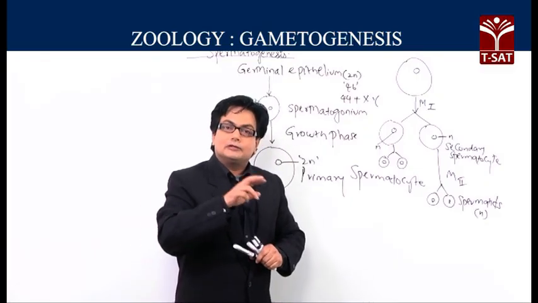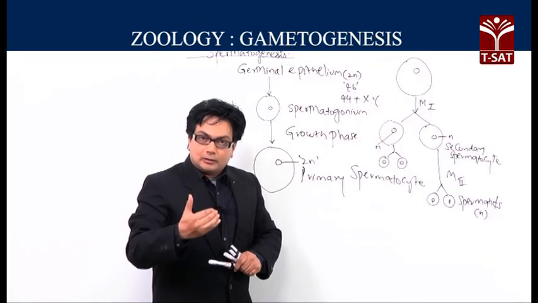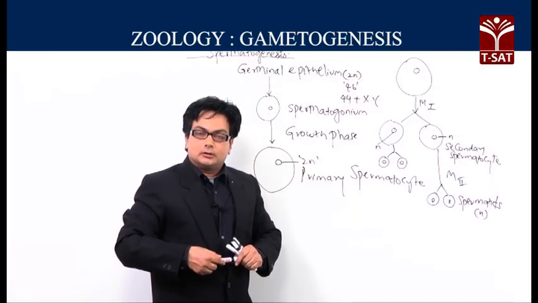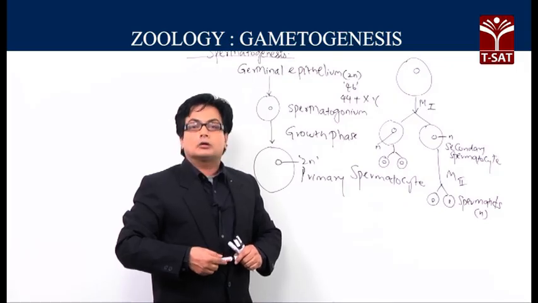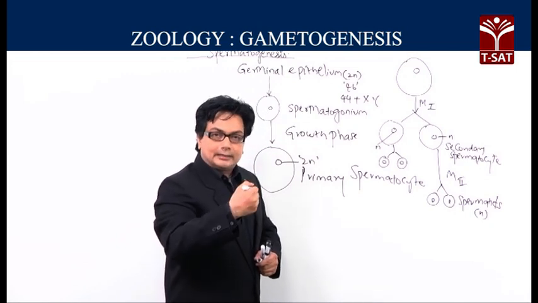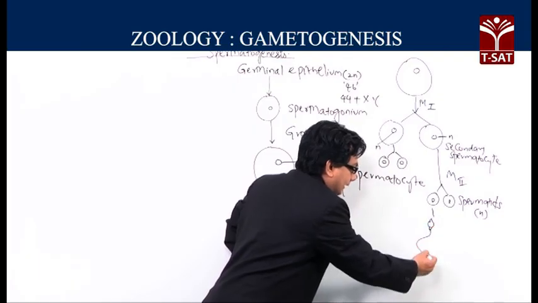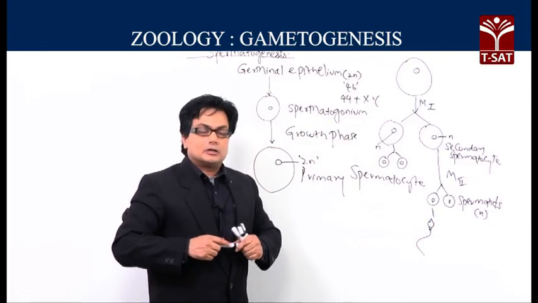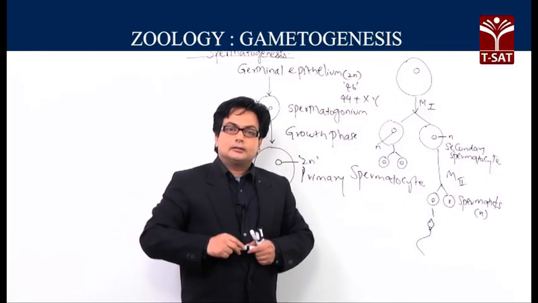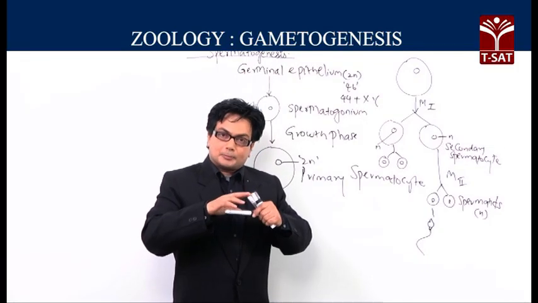That means all the 4 haploid spermatids will undergo the spermiogenesis and produce a well-designed structure called the sperm, the male gamete, the male sex cell, or the spermatozoon. That is what I am writing. I am selecting one spermatid to indicate that particular change. The spermatid will undergo that process called as spermiogenesis and ultimately making the male gamete called as the sperm. Now, once the sperm is made, we can say that the total spermatogenesis is completed,